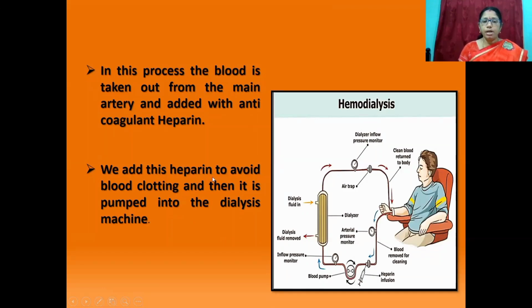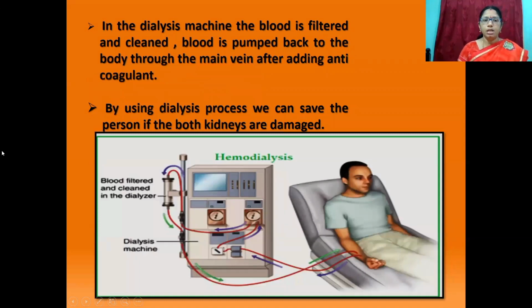We add this heparin to avoid blood clotting, and then it is pumped into the dialysis machine. In this dialysis machine, the blood is filtered and cleaned. The blood is pumped back to the body through the main vein after adding anticoagulant.